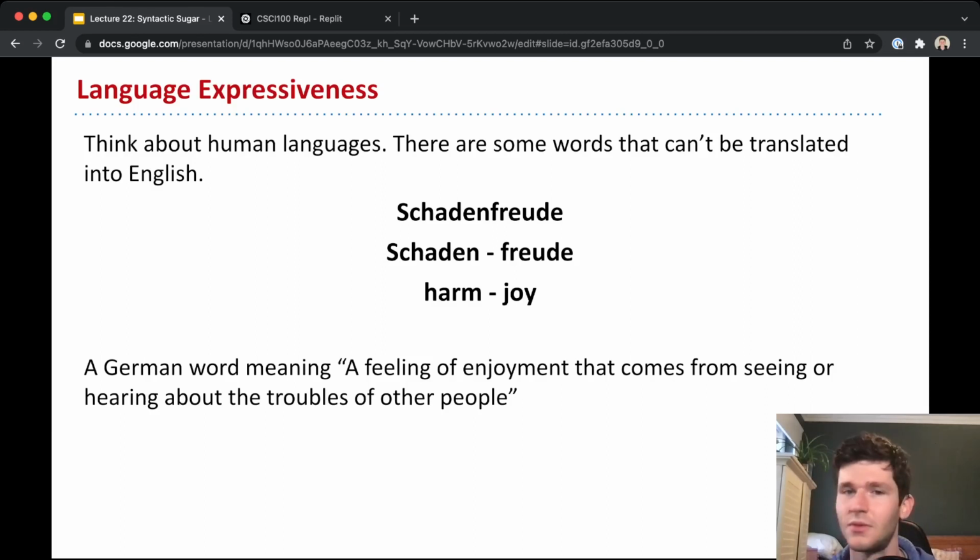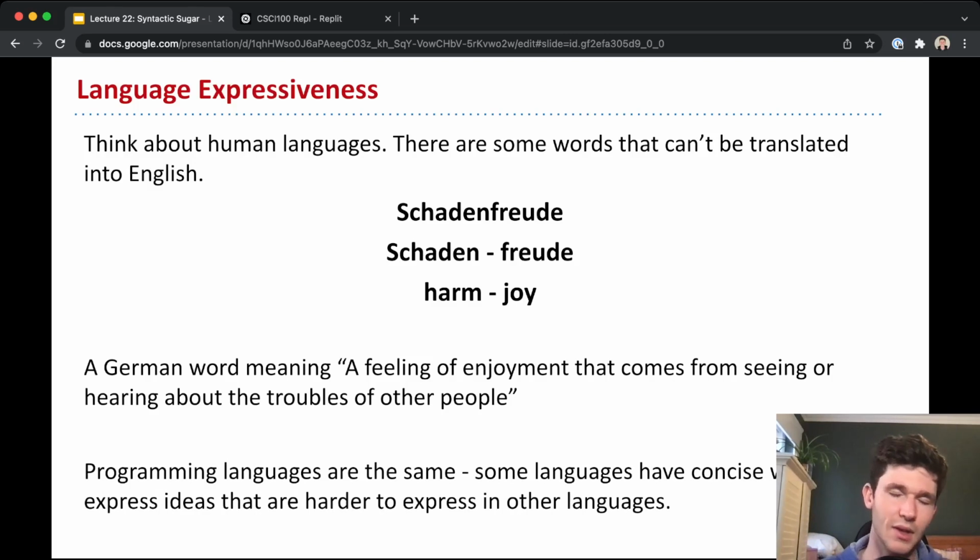So this is a concept that we can express in English. In fact, part of the requirement of what makes something an actual language, if you're curious, is that it is infinite and that you can express new ideas using existing words. And so yes, we can explain what this word means using other words in English, but it is much easier to express this idea with a single word that means this particular thing.